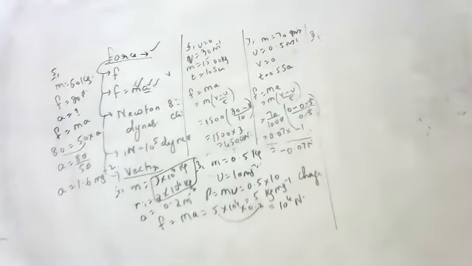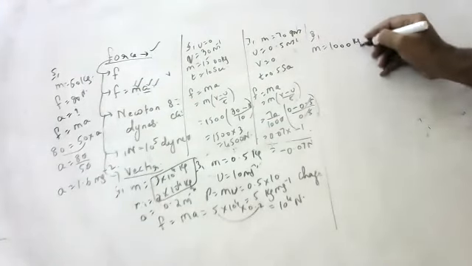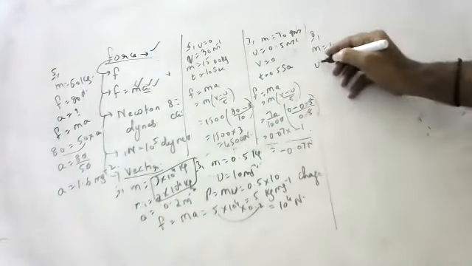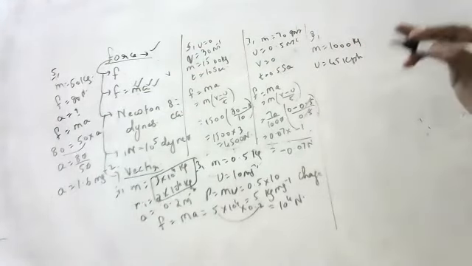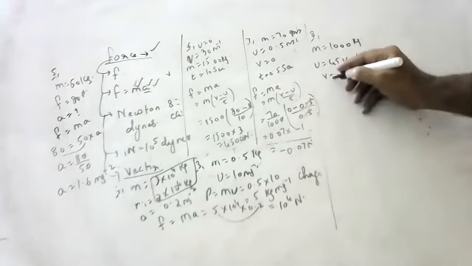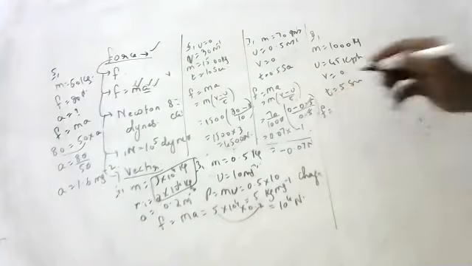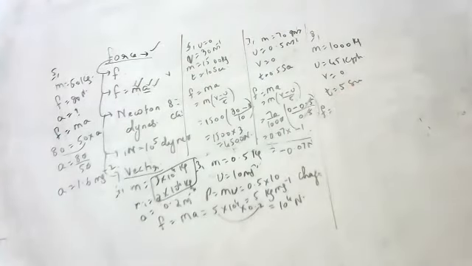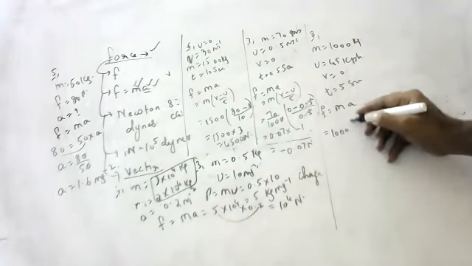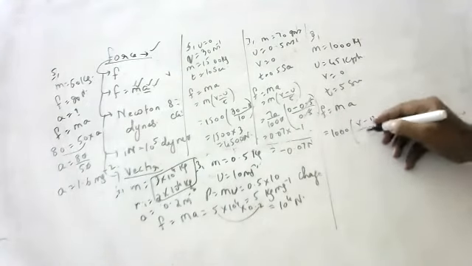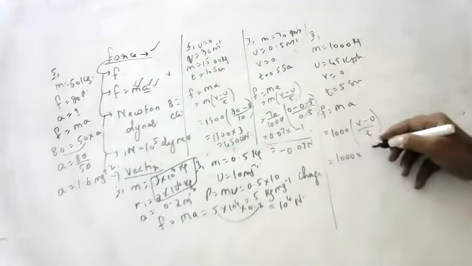Yes, sir. The mass is 1000 kg, moving with a velocity of 45 kmph, collides with a tree and comes to a stop in 5 seconds. What is the force? F is equal to ma. F is 1000 kg into v minus u by t. 1000 into